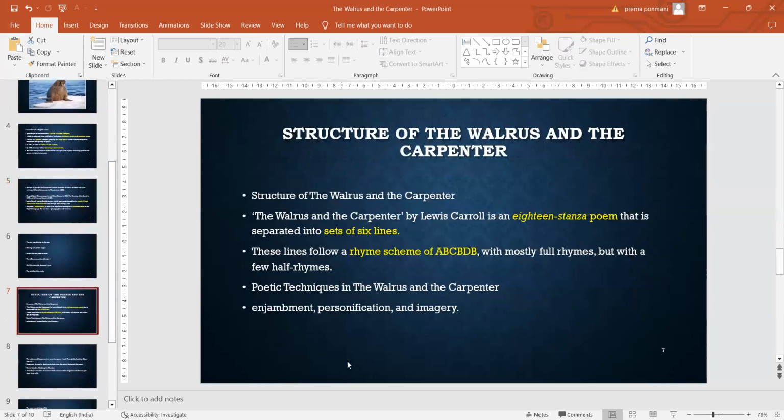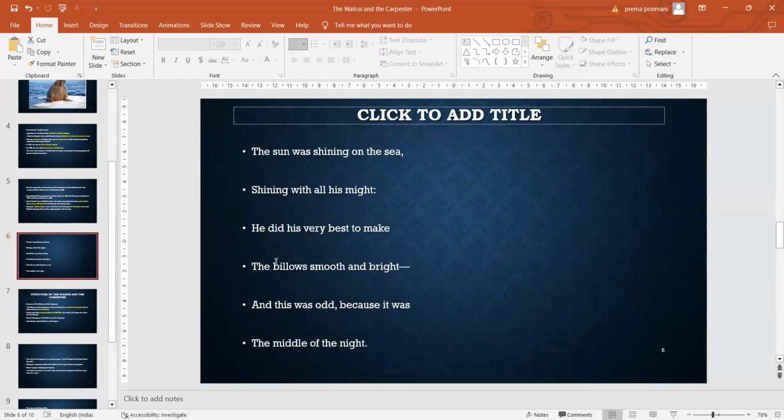This poem contains 18 stanzas and 108 lines, and each stanza has a set of 6 lines, and the poet has followed a particular rhyme scheme in this poem. So let us read and find out what is hidden in this poem.